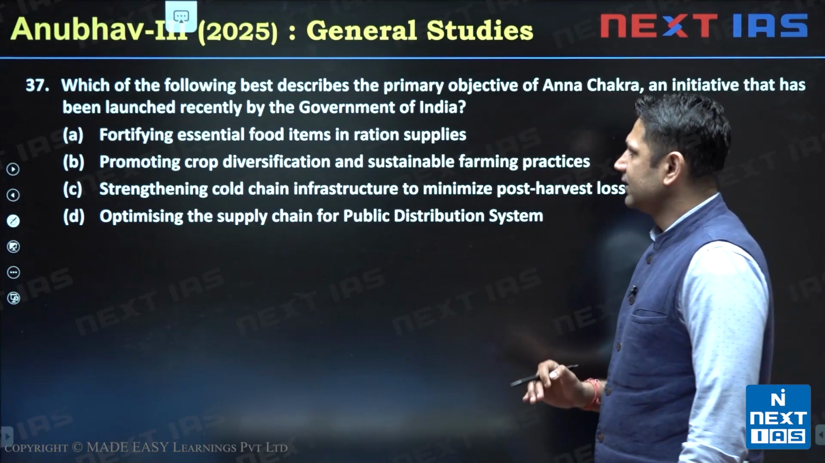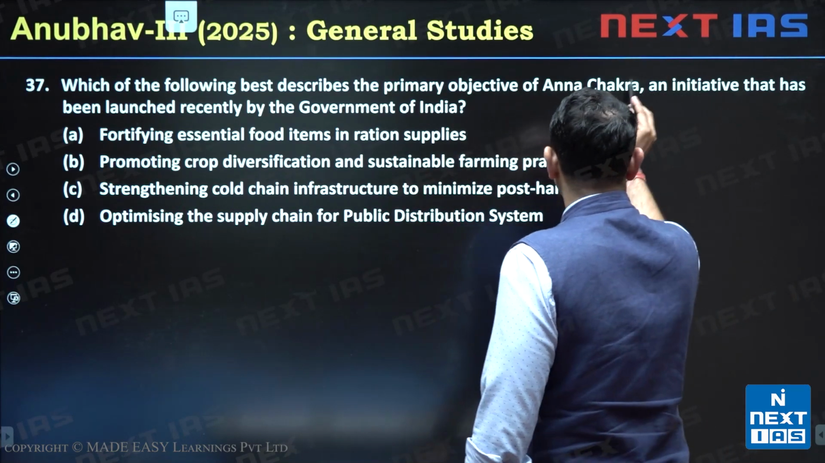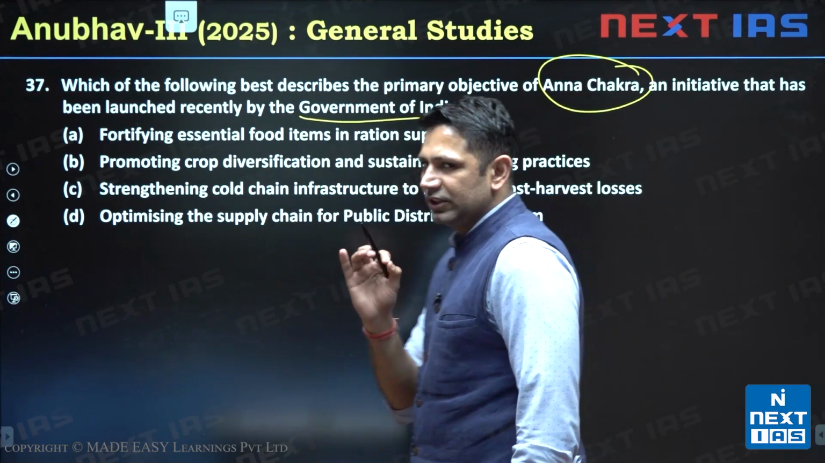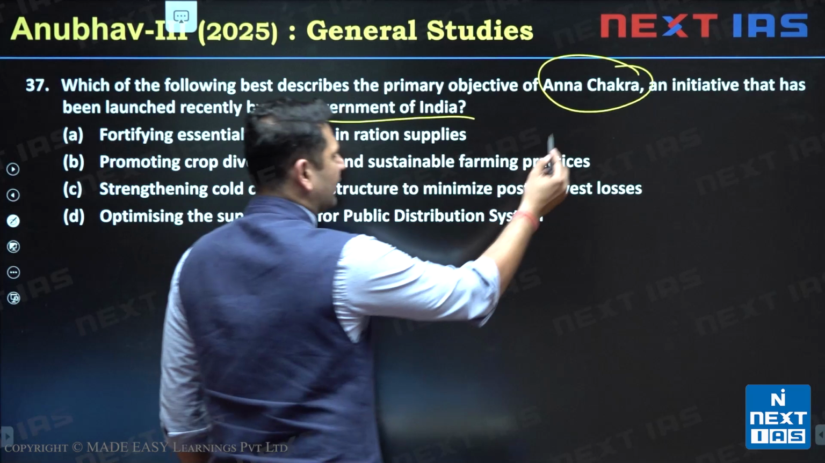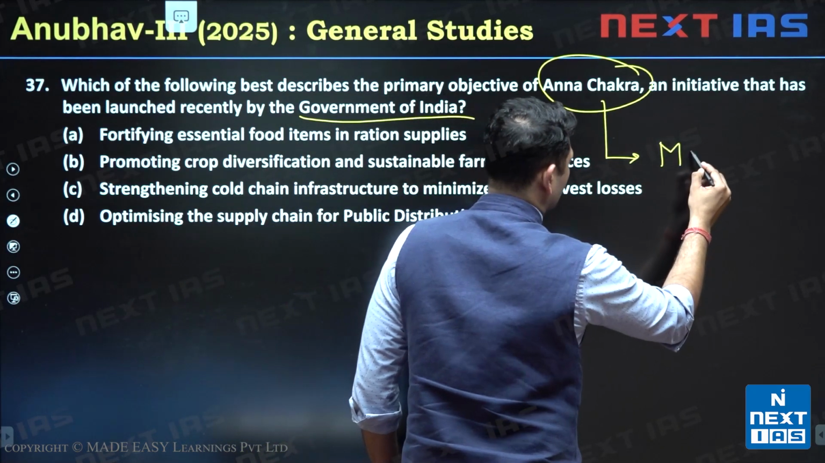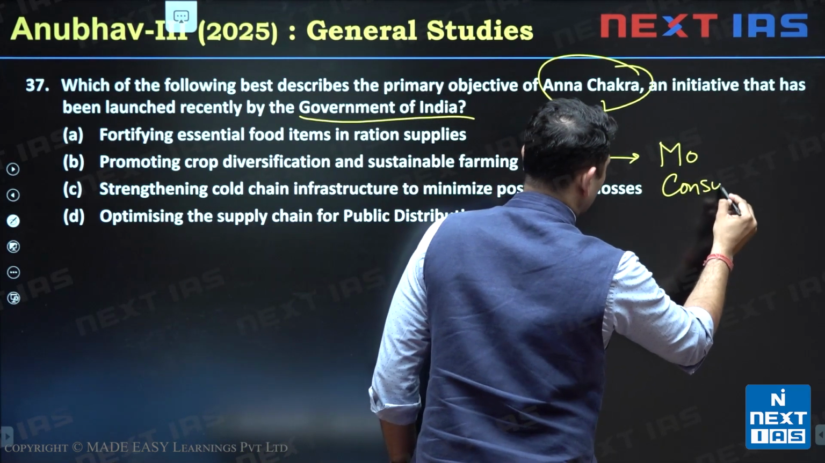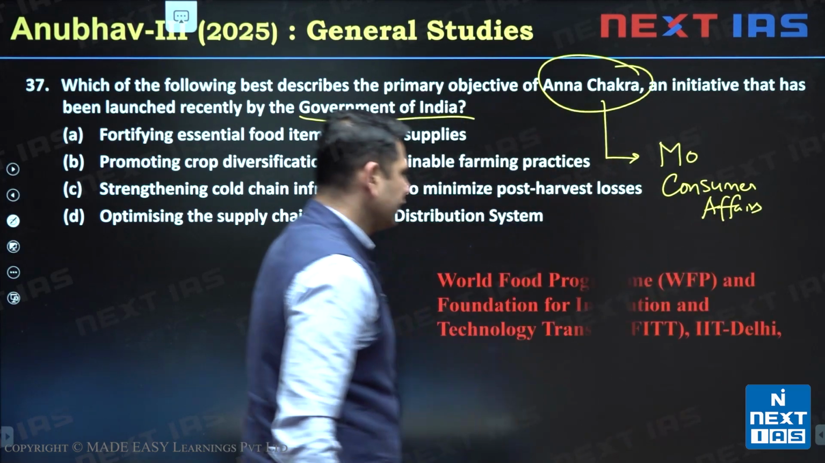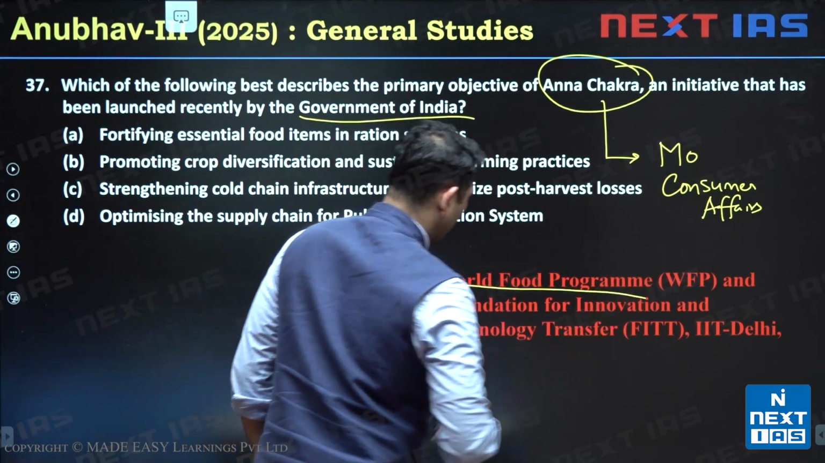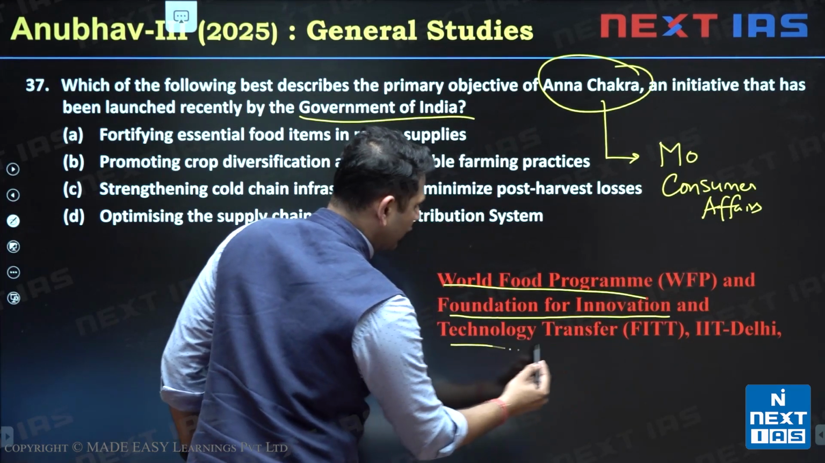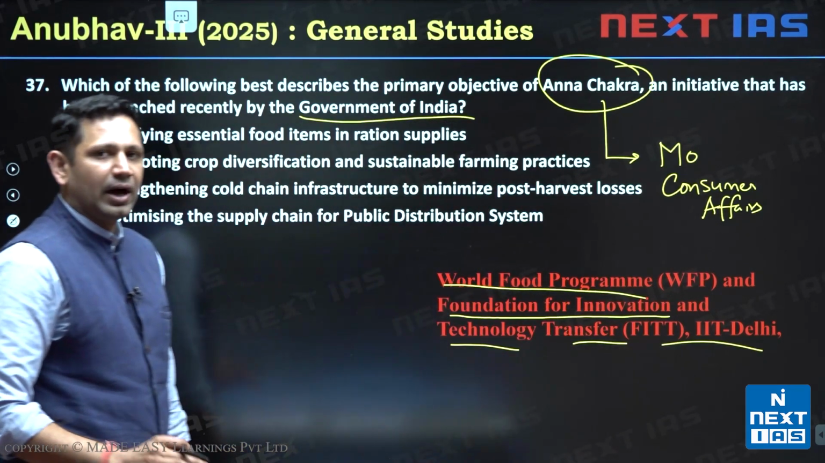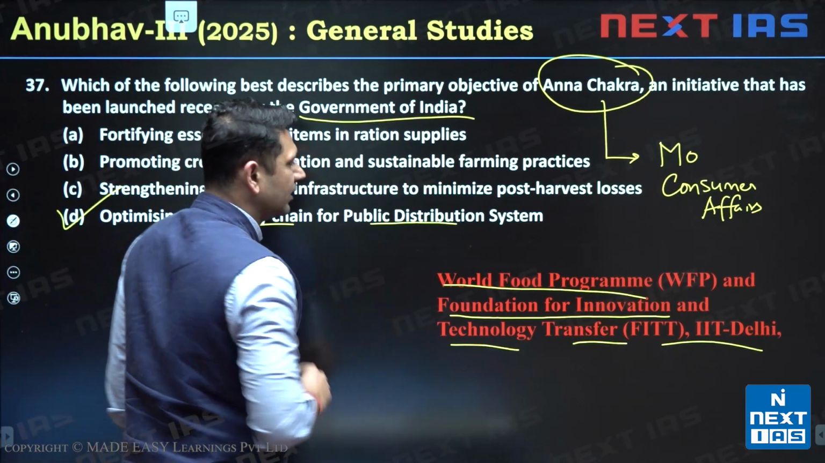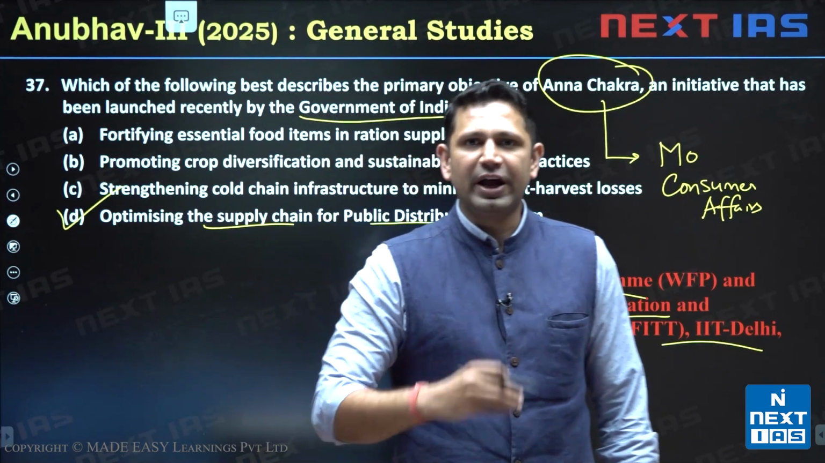Question number 37, it says, which of the following best describes the primary objective of Anna Chakra, an initiative launched recently by the Government of India. So this Anna Chakra was launched by the Ministry of Consumer Affairs in collaboration with the World Food Programme and the Foundation for Innovation and Technology Transfer, FITT, IIT Delhi. It has been launched for optimizing the supply chain of the public distribution system to make it more efficient.